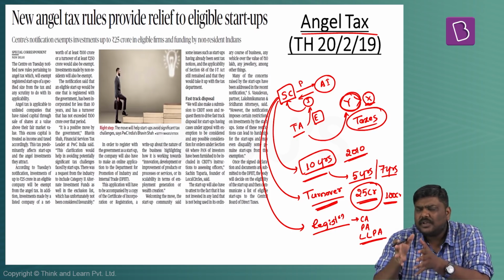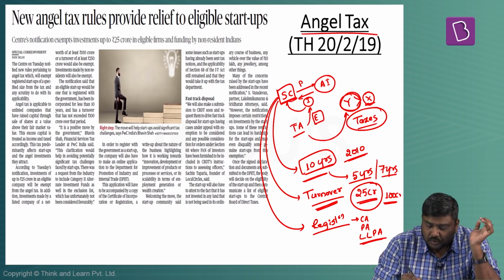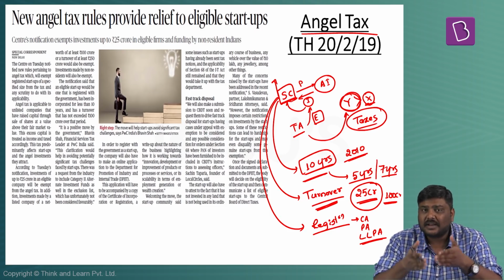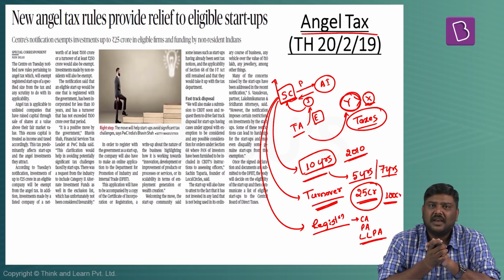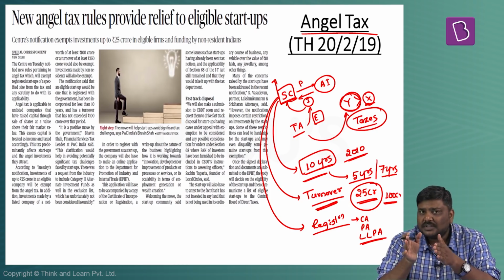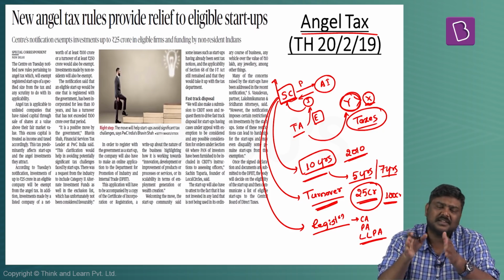Now, what is the importance of this change in the definition of a startup? It is said that more than 10,000 companies will be recognized as startups because of this change. Again, just because you fall under the parameters of the definition doesn't mean you will be recognized as a startup.